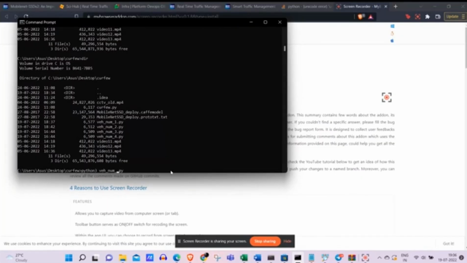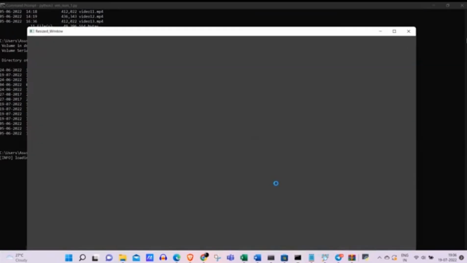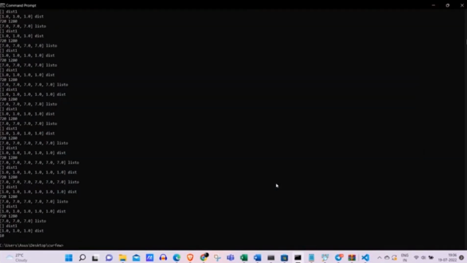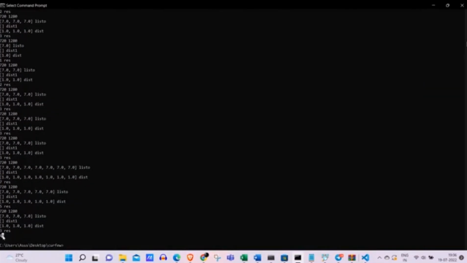When we run the program vehicle num1, we get the density of lane 1, which is 10. Similarly, when we run program 2, vehicle num2, we get the density of lane 2, and similarly for lane 3, vehicle num3, we get the density of lane 3. So this is how we get the density of all 4 lanes.